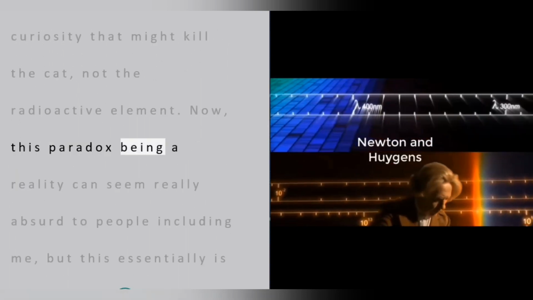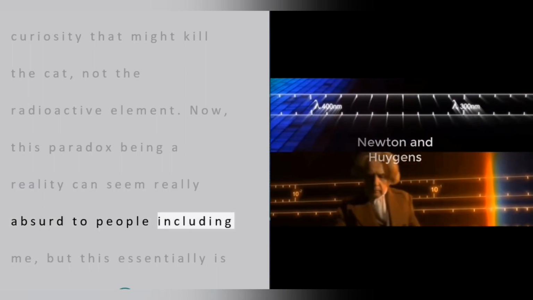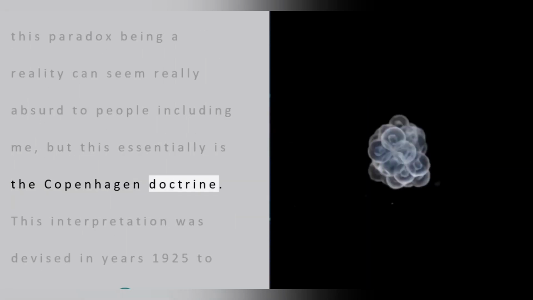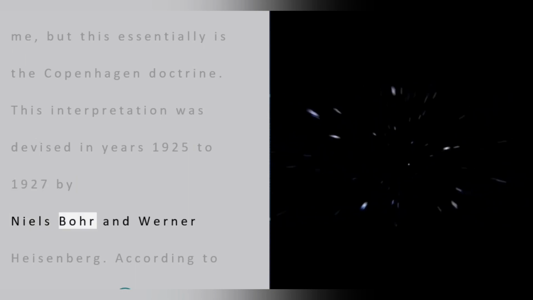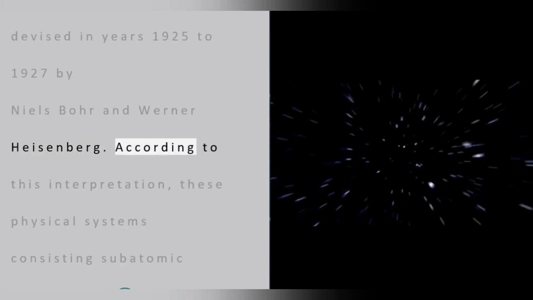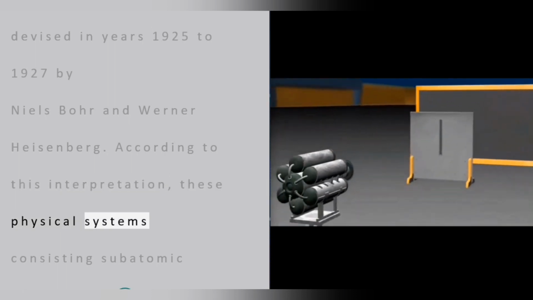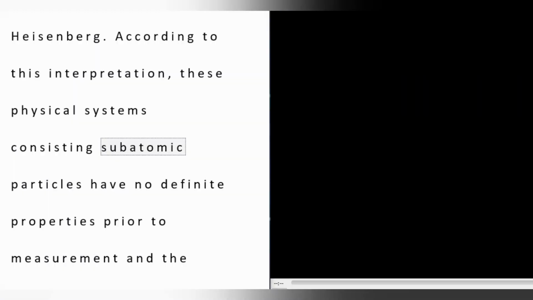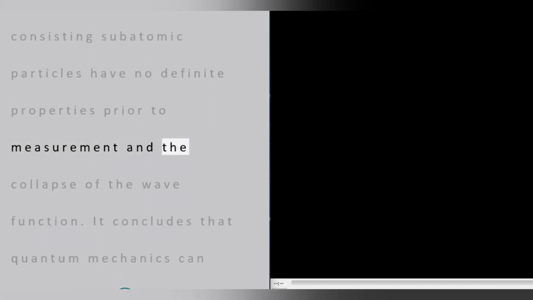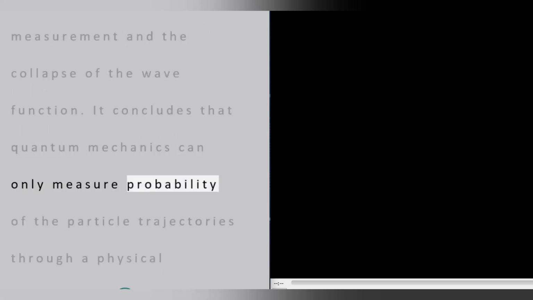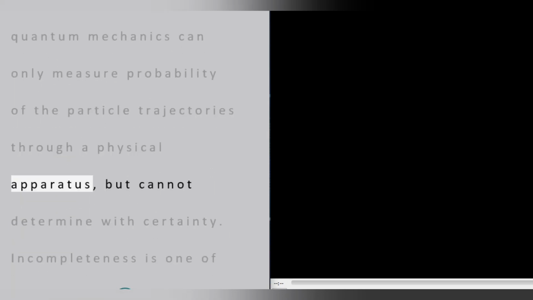This paradox being a reality can seem really absurd to people including me, but this essentially is the Copenhagen interpretation. This interpretation was devised in the years 1925 to 1927 by Niels Bohr and Werner Heisenberg. According to this interpretation, physical systems consisting of subatomic particles have no definite properties prior to measurement and the collapse of the wave function. It concludes that quantum mechanics can only measure the probability of particle trajectories through a physical apparatus, but cannot determine them with certainty.